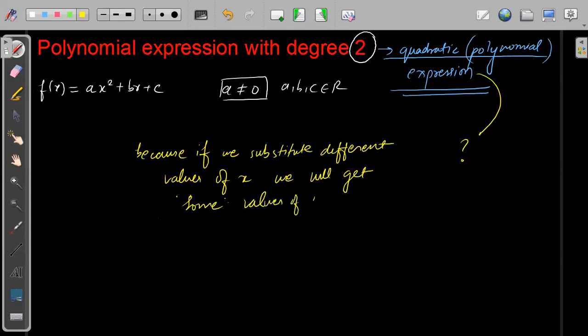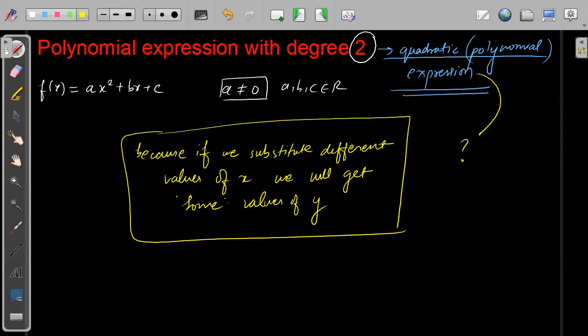That is what is known as an expression. That means for different values of x, we'll have different values of y.